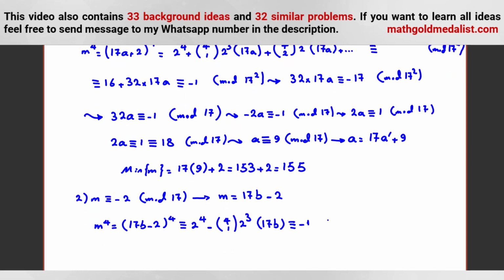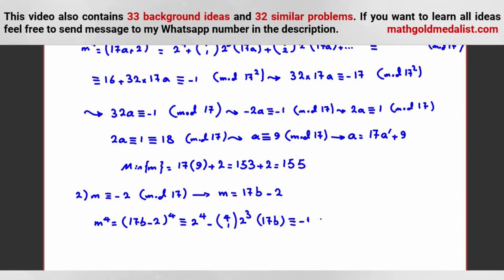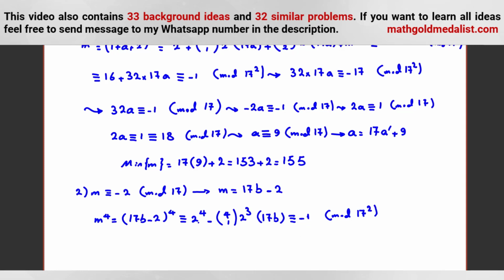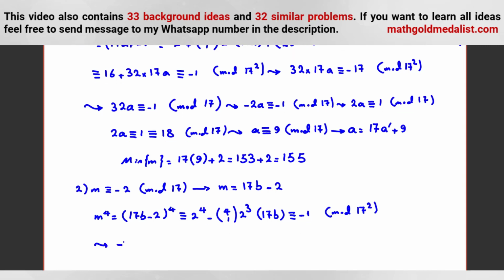Because 2 to the 4 is 16, it's mod 17 squared. So we can subtract 16, and it will be negative 4 times 8, which is 32, times 17b congruent to negative 17, mod 17 squared.